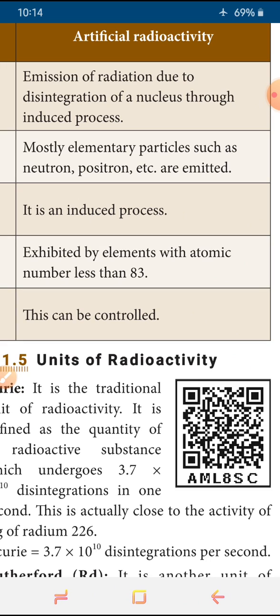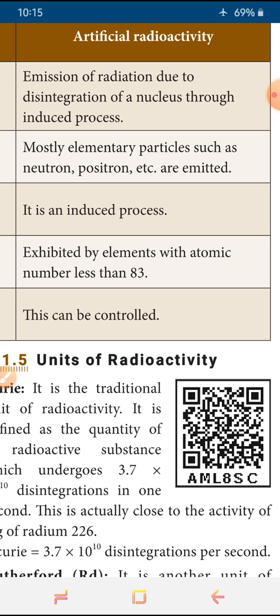In natural radioactivity, the third point is it is a spontaneous process, but artificial is an induced process. The fourth point: natural activity requires the atomic number to be greater than 83, but here it is not compulsory. It is exhibited by elements with atomic number less than 83.